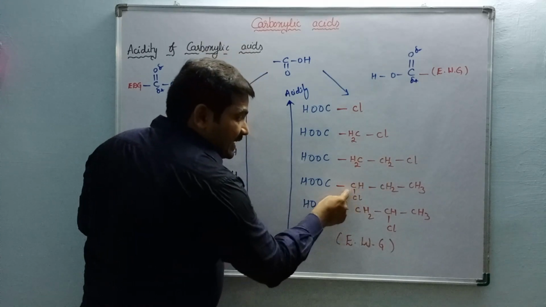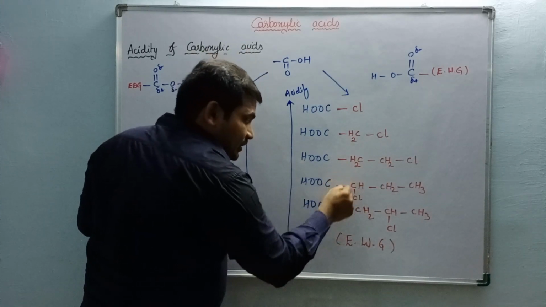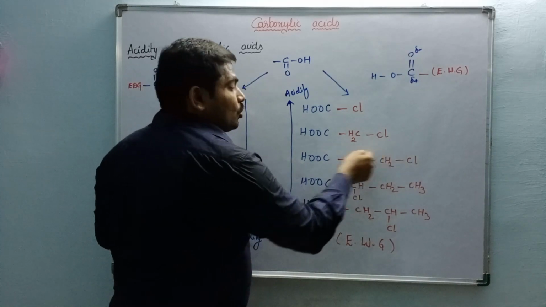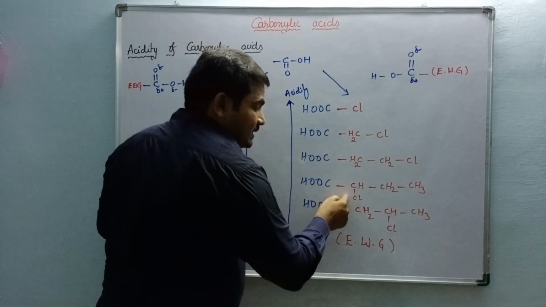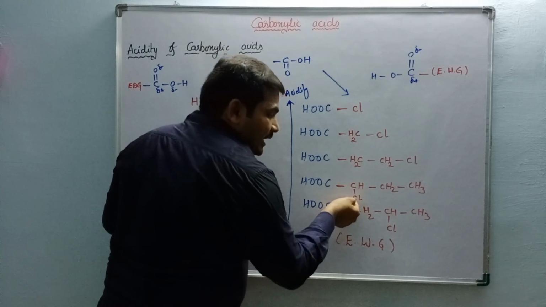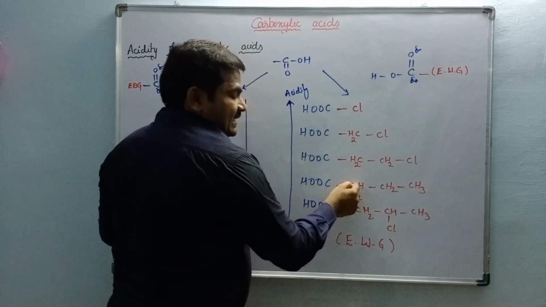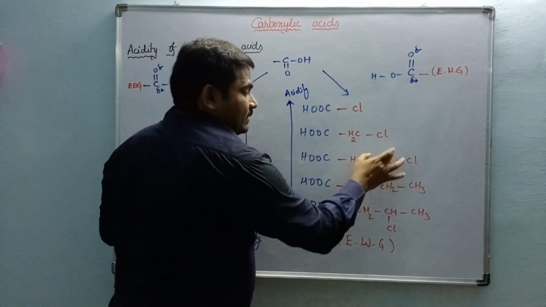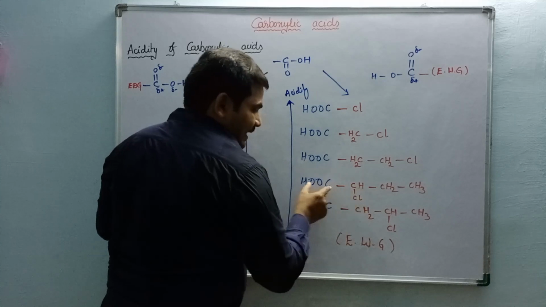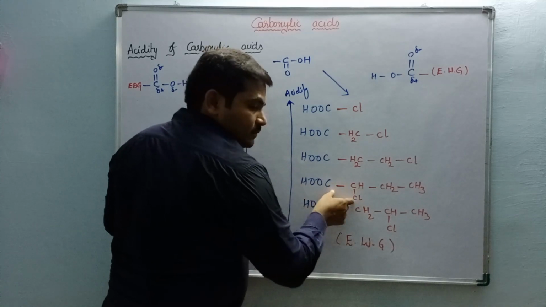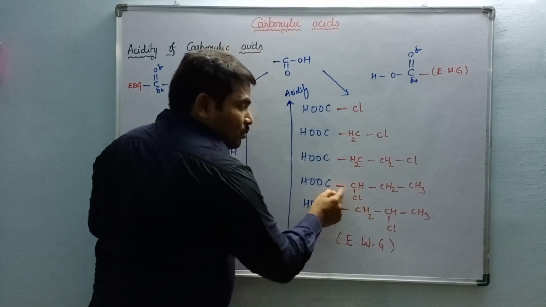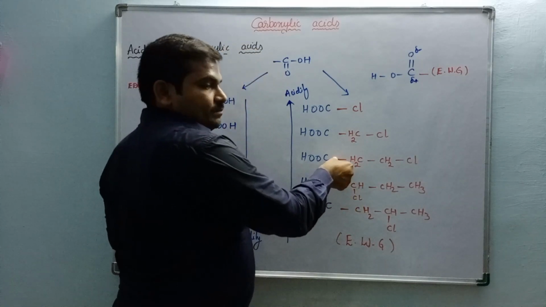But if you consider these two, this one is more acidic than 2-chloropropionic acid because the electron withdrawing group is connected to the next carbon of the carboxylic acid. But here it is divided by two carbons. Here the electron withdrawing group and carboxylic acid are separated by only one carbon. So this is more acidic than this one.